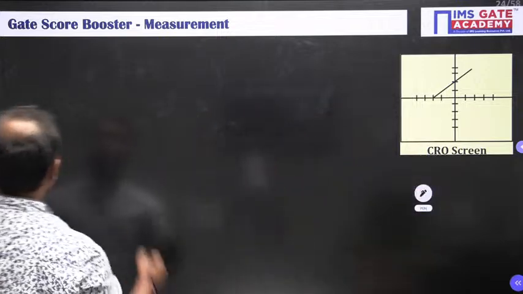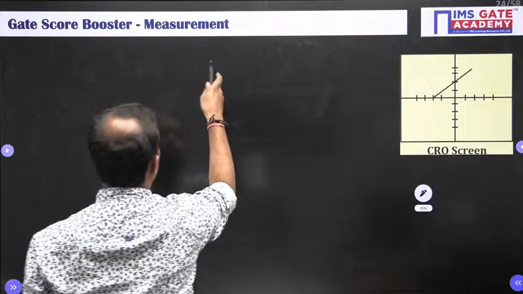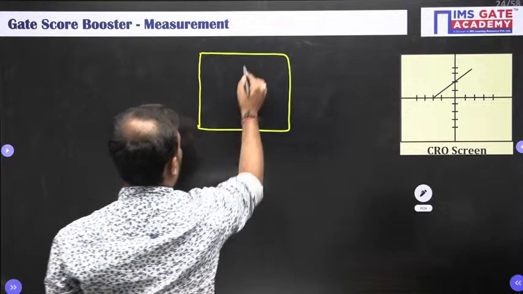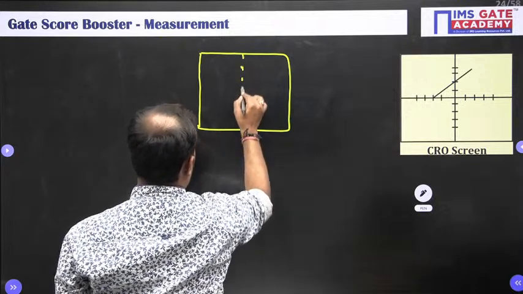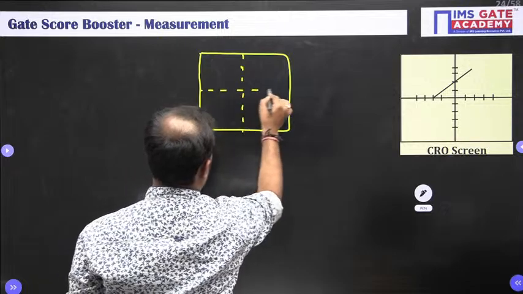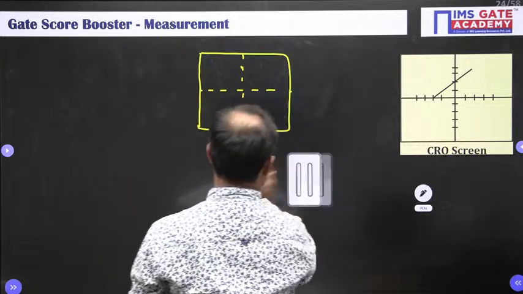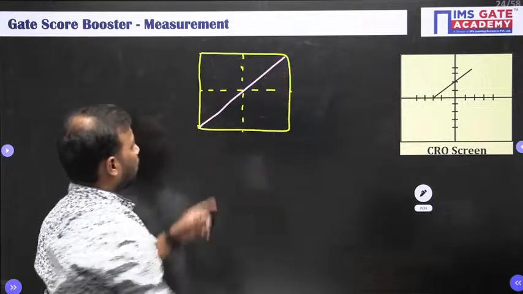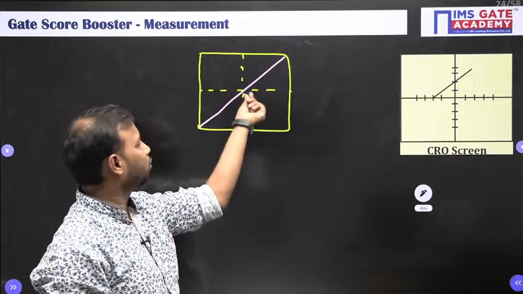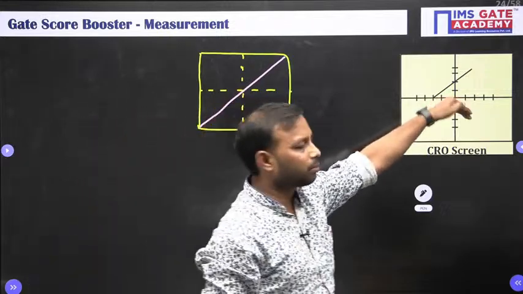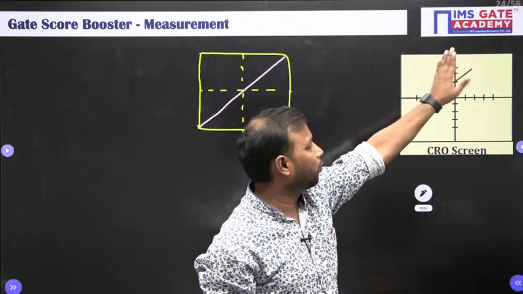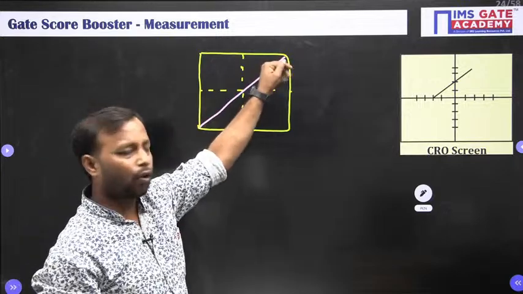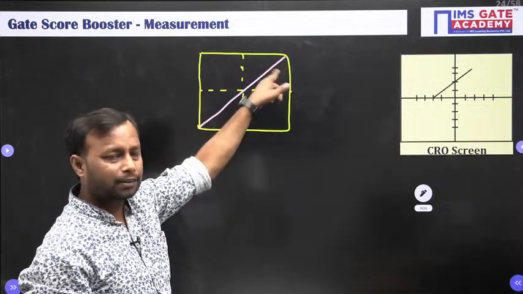Alright. Now look here. Suppose the diagram would have been like this: these are the boundary of the CRO and this is a diagonal straight line passing through the origin. Here you have some shift in the y direction, but as of now please forget this one. Assume you have this kind of figure, a diagonal straight line passing through the origin.